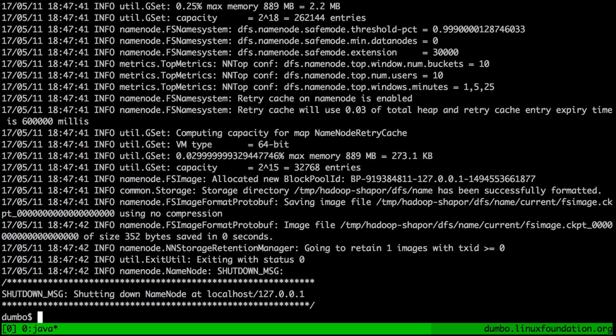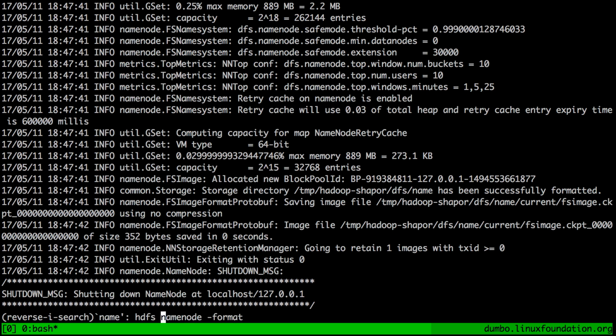So let's run it. That was a lot of output. In fact, when running the services, let's make sure that this kind of logging goes to files instead of to our terminal window. We will use shell redirection for that, and I will explain how it goes. And we will also use the shell to run the services in the background so they don't mess up our terminal window. So the first service to run is the name node itself.